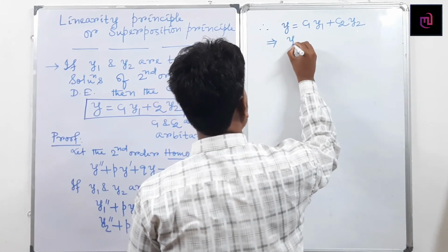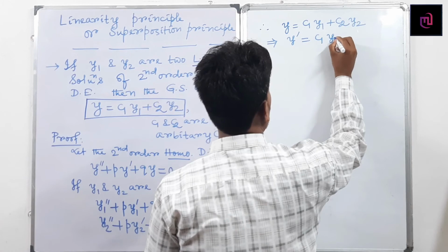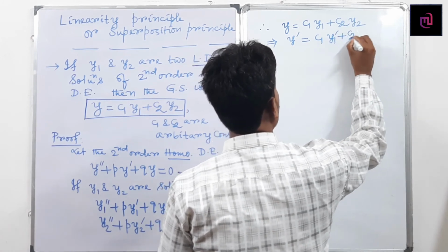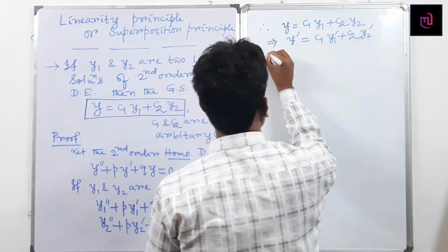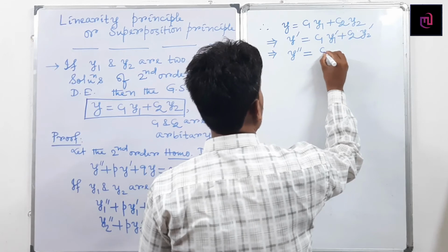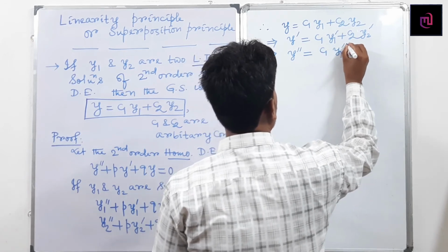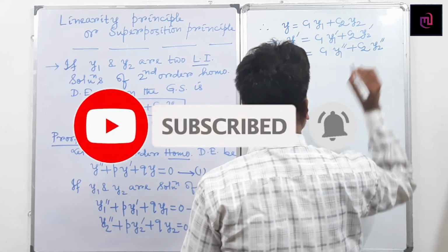Taking the ordinary derivative with respect to x on both sides, y dash becomes c1 y1 dash plus c2 y2 dash. Again taking the derivative, y double dash equals c1 y1 double dash plus c2 y2 double dash.